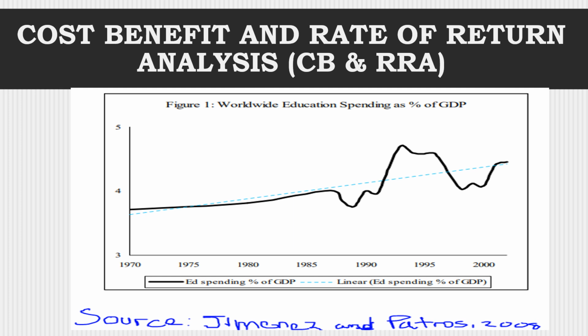From the 1970s to 2000, you find that there is a higher rise in educational spending. More specifically, during the 1990s and early 2000s, at the end of the 20th century, you find that there was a skyrocketing of educational spending when there was a massive demand for education.